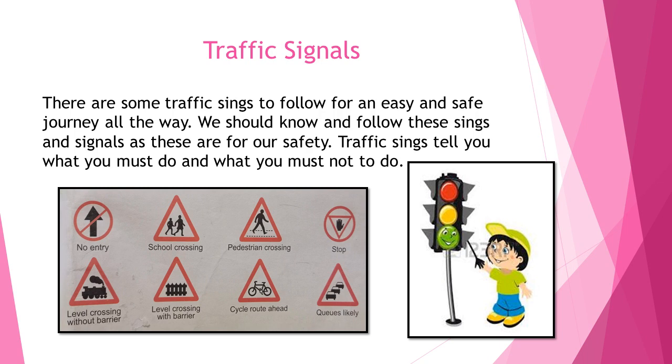So let's talk about the traffic signs in the image. In the first image, as you can see, there is an arrow with a cross mark. It means no entry. If there is a sign with an arrow and cross sign in red color, it means no entry on that place. In the next image you can see two persons and that sign means school crossing. You do not have to drive on that side because that is for the school crossing only.